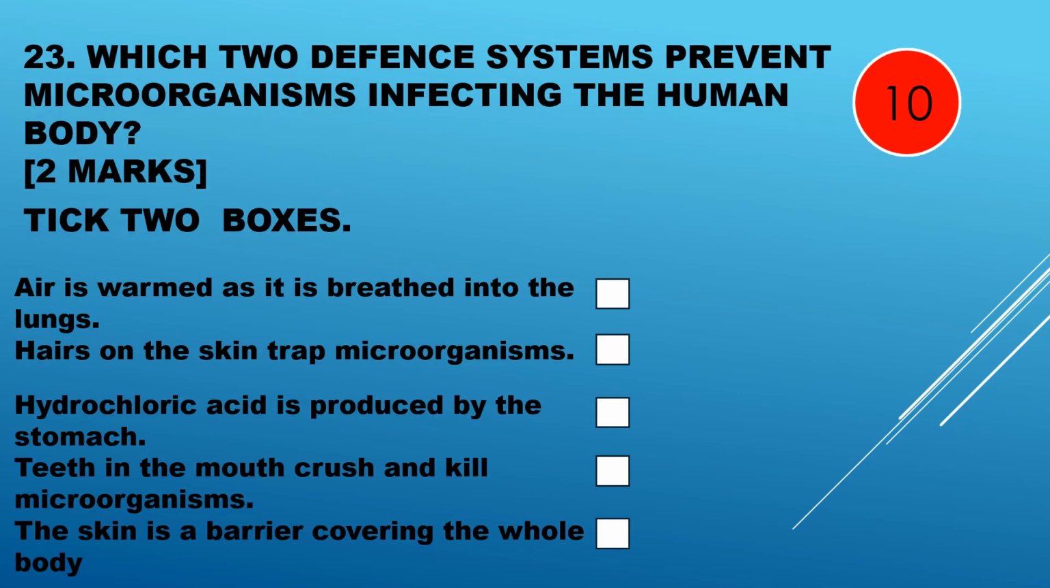Which two defence systems prevent microorganisms infecting the human body? Is it air is warmed up and it's breathed into the lungs? Hairs on the skin trap microorganisms? Hydrochloric acid is produced by the stomach? Teeth in the mouth crush and kill microorganisms? The skin is a barrier covering the whole body? We need 2 marks. We've got to tick 2 boxes.